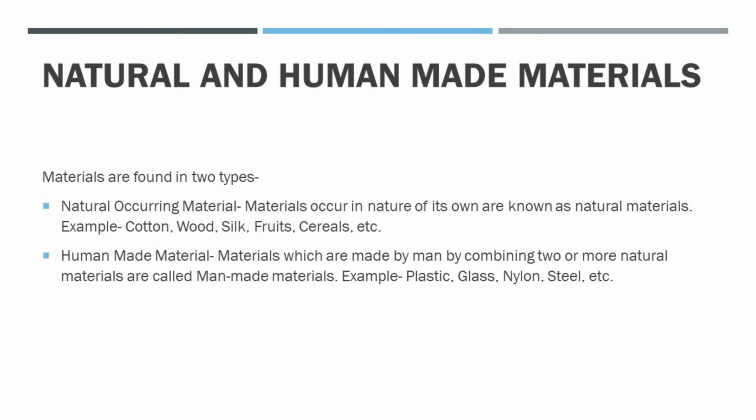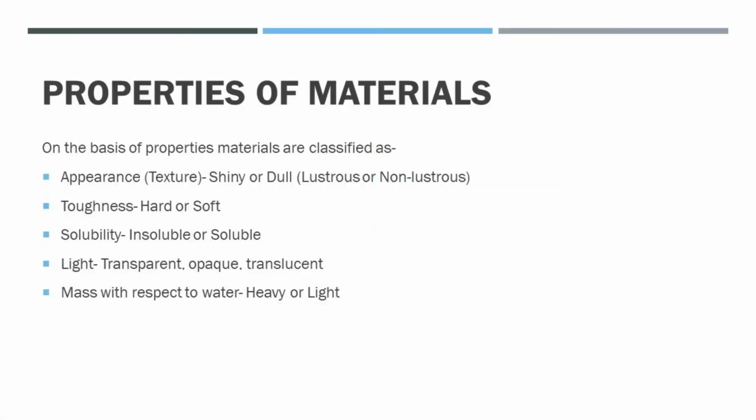So as we have seen in the earlier video, we are classifying or grouping the material on the basis of their texture, in which luster and non-luster is there, then toughness, hard and soft, then solubility, whether it is soluble in water or not, and then light, whether the light is passing through it or not, like transparent, translucent and opaque. Now in today's video session we will describe all the parts in detail.